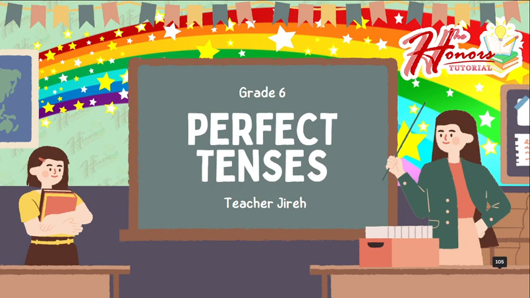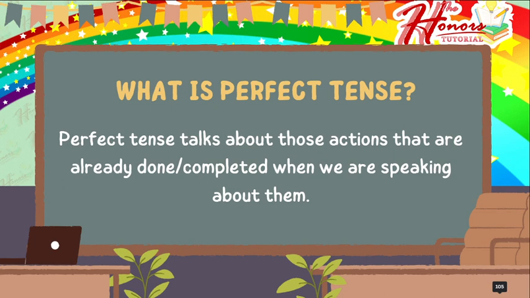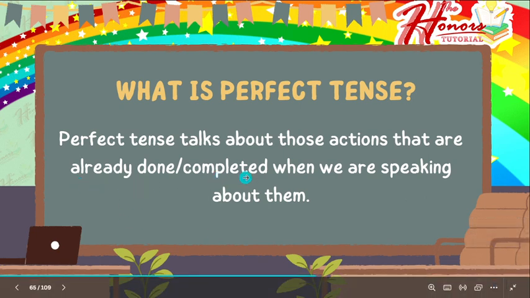And for today, we're only going to focus on a specific tense of the verb, which is the perfect tenses. So, what is the meaning of the perfect tense of the verb? So, perfect tense talks about those actions that are already done or completed when we are speaking about them.